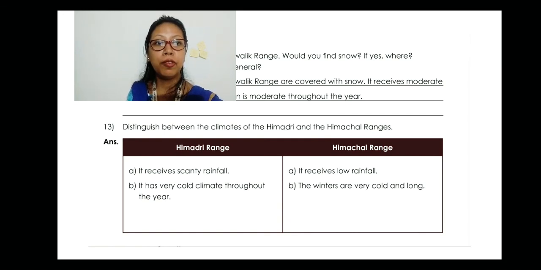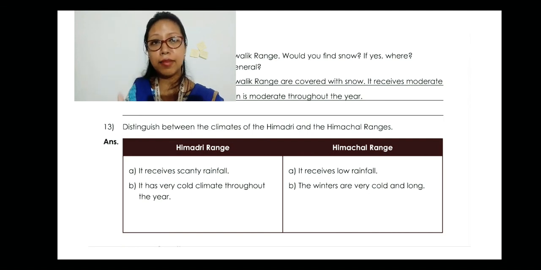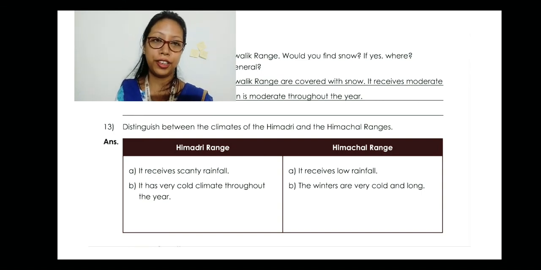While in Himachal, the winters are very cold and long. The summers are not that cold, only the winters are cold and long. But in Himadri, as these are the highest mountains, throughout the year it is covered with snow, and this region is very cold throughout the year. So these are the differences between Himadri and Himachal.